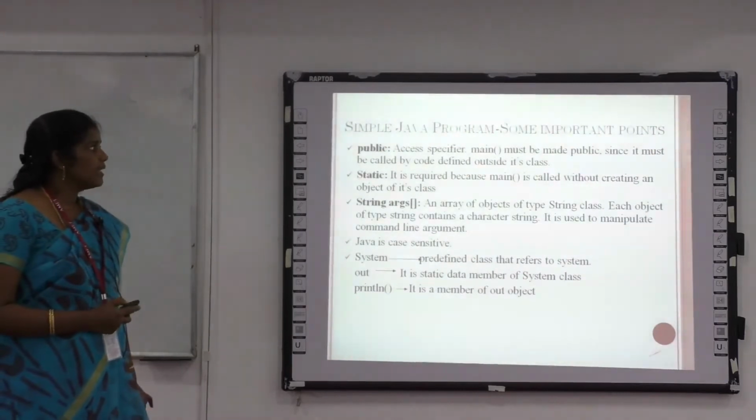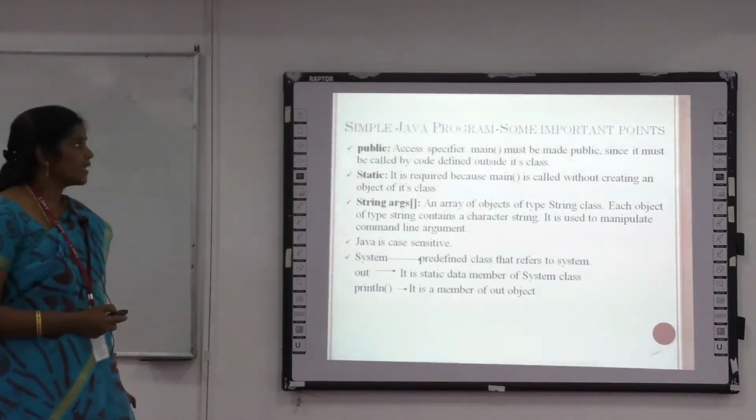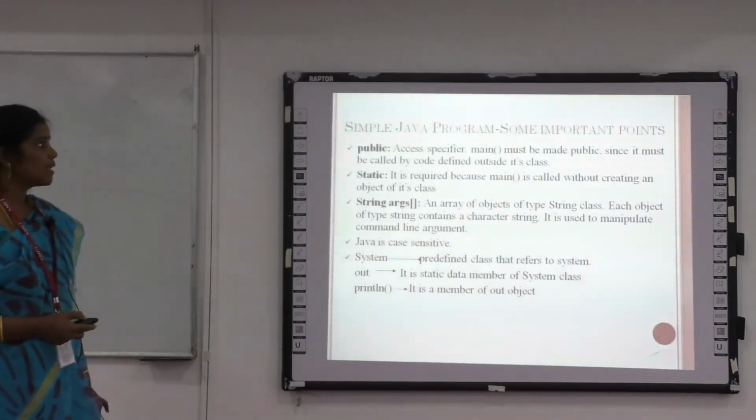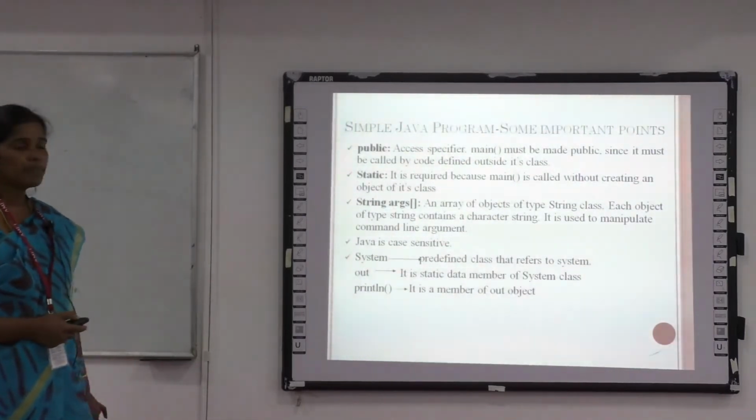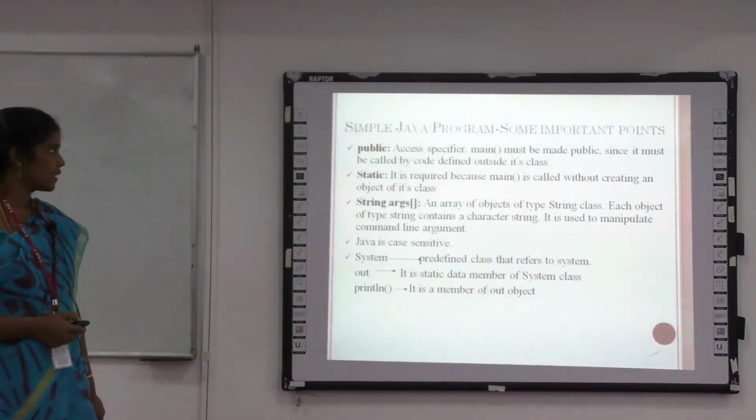See, why are we using public here? The main must be declared with public. The static is required for main because it is created without any object. String args specifies the array of strings in the particular class.